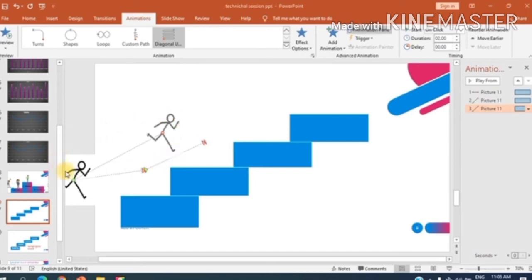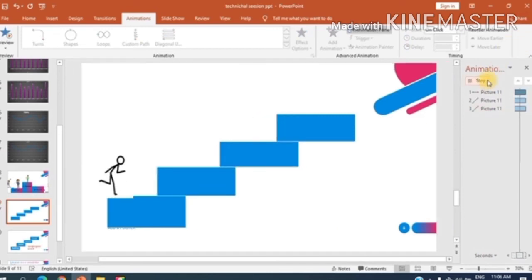Now the same problem will arise once again. The boy will move from the first point to the third step. But we want it to move from the third point to the fourth point, okay? What will we do again? Again drag the final line and bring back the boy to the third position. And now finally, let me bring it a bit down. Yes, it has been set here.